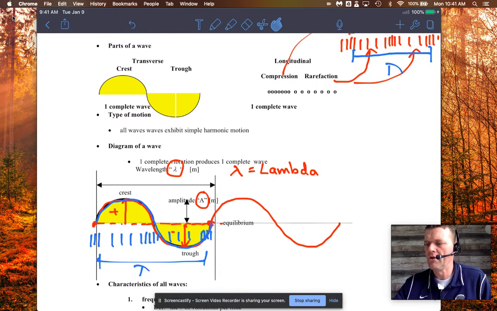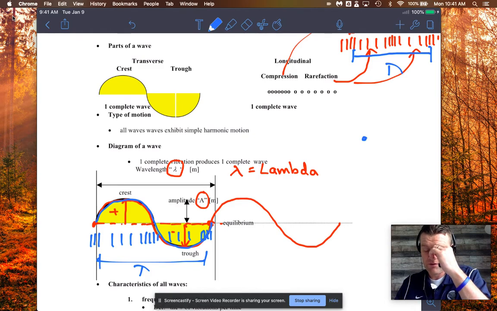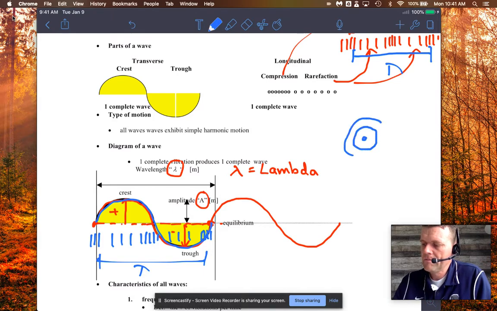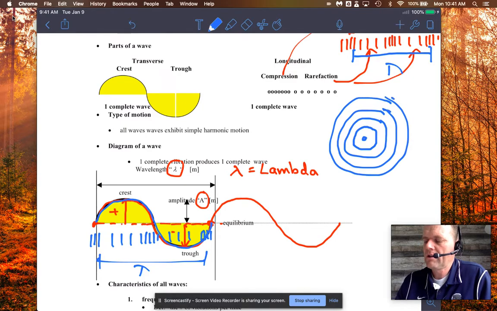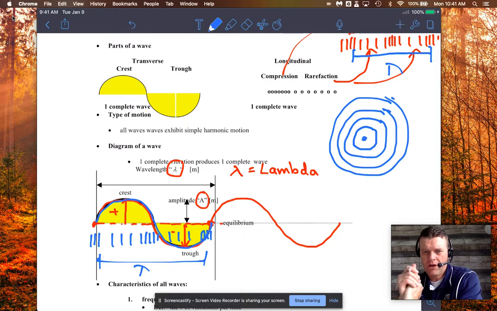A few other things we should note about waves. If you have a point source of a wave, especially a surface water wave, like if you just drop a rock in a pond, right at the point where you dropped it, you start a disturbance of the equilibrium of the surface, and it generates circular wave fronts. Okay, so I'll attempt to sketch this. We'll look at some diagrams of this very soon. But the point is you make concentric circles that radiate outwards from the center, just kind of like an archer's target. We have the bullseye and then circles coming outwards.